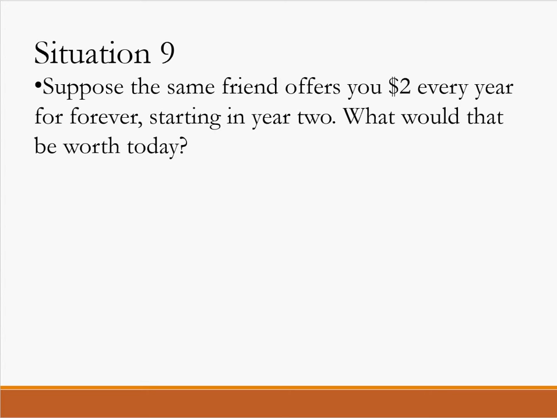So to understand this situation, we have to think about what it looks like in year 1. If we let a year go by, after a year, this looks exactly like situation 8. And we know what situation 8 is worth. Situation 8 is worth $100. So this situation we know is worth $100 in year 1. So something worth $100 in year 1 is going to be worth something less than $100 in year 0. And exactly how much less we can figure out using the CD that's available.